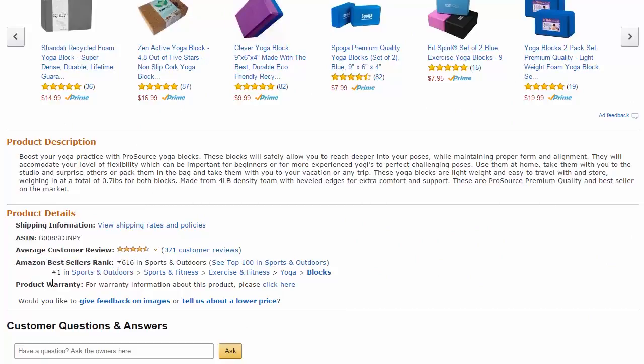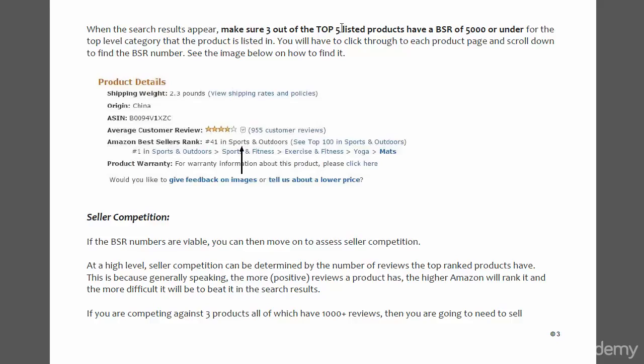Now in this case you don't want to look at any of your subcategories, you only want to look at this figure in the top level category. So this is 616 in sports and outdoors, and so that is the number that you'll need to write down into the spreadsheet. Now you'll need to do that for the top 5 products.